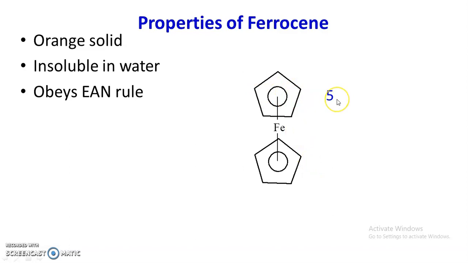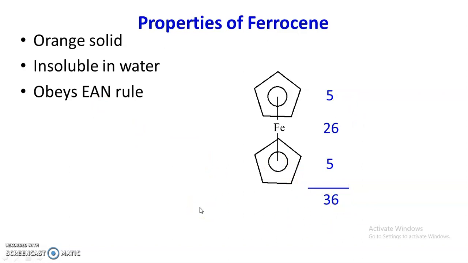This ring is the negative ligand. It is pentahapto and therefore contributes 5 electrons. Iron contributes 26 electrons because its atomic number is 26, and this other ring also contributes 5 electrons. The sum of this is 36, and it obeys the effective atomic number rule.